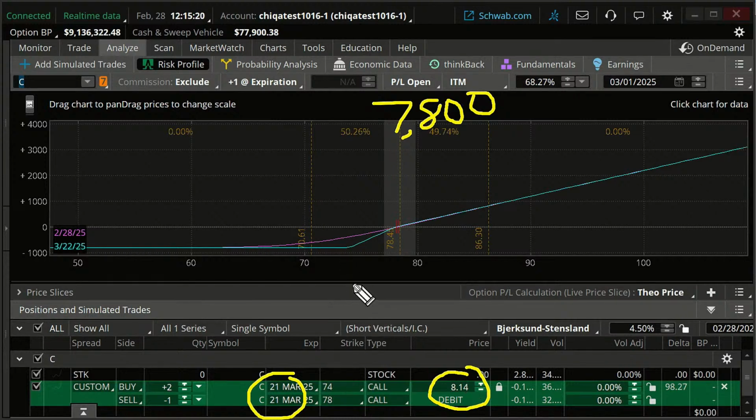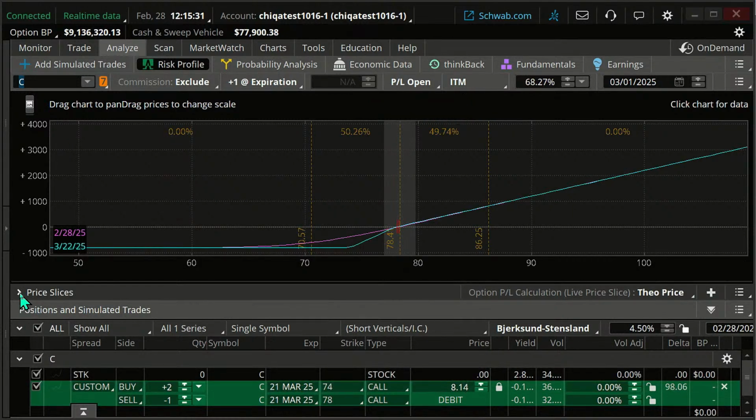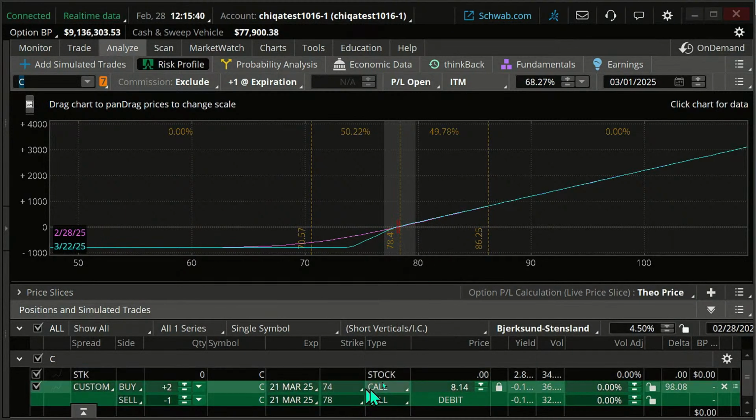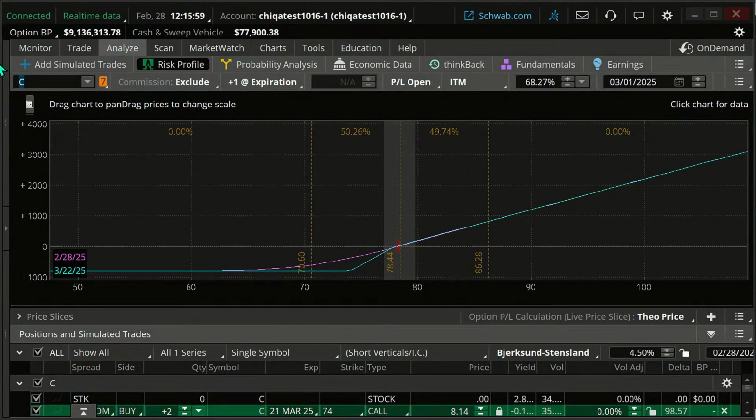Okay, but can you see when I say this could be kind of considered a stock replacement strategy? This gives you a lot of the upside of the stock. And in terms of when we were looking at this, our delta on this is about 98. In other words, instead of 100, which was for the stock, this is giving us 98 cents on the dollar, so to speak, in terms of movement of that option trade. So does that sound like a possibility? Intriguing, perhaps, maybe, as a way of possibly protecting your loss here? Now, there's a couple other things I want to point out on this graph here. One is this.